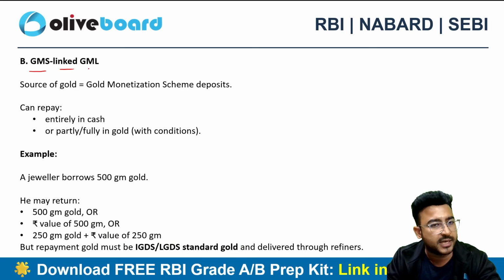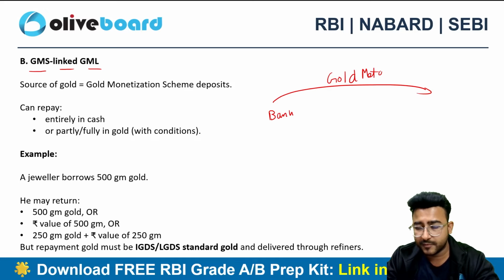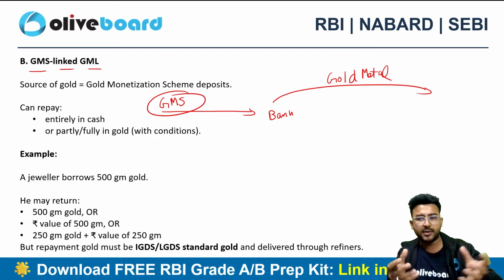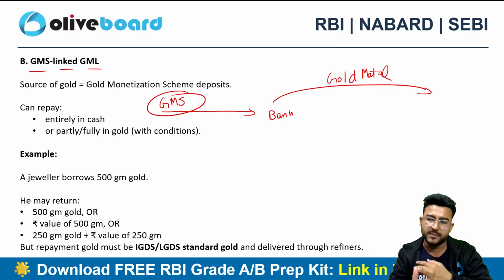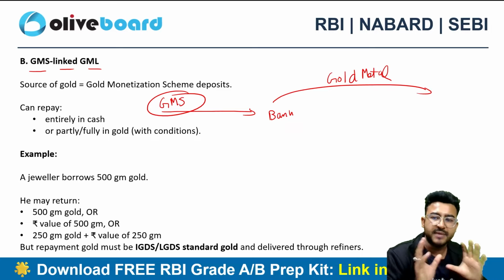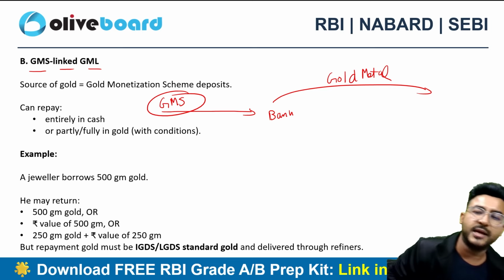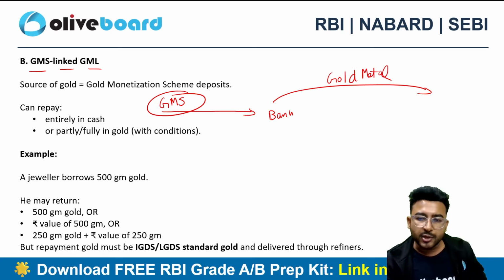So what is a GMS linked gold metal loan? Now the bank is again giving gold metal as a loan, physical gold metal as a loan. But how is the bank sourcing this gold? From the Gold Monetization Scheme. Whatever gold the bank has taken in the form of deposits from temples, individuals, households and corporations under the GMS scheme, the bank is paying interest on it. That's why these people are also interested in keeping the gold with the bank. Now the bank is offering physical metal to the borrowers.